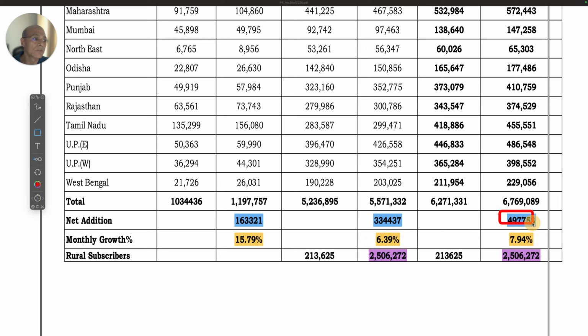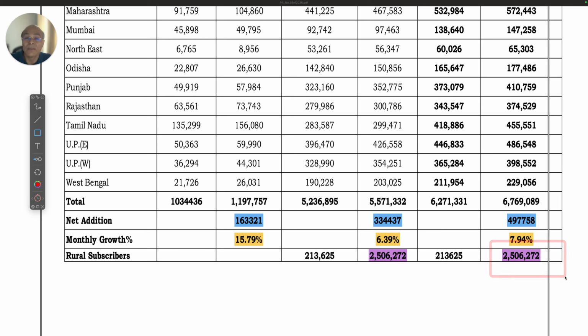Overall, the numbers have also dropped. So what you see here is that the FWA trend is going down. Both the percentage growth and the absolute number, for Reliance as well as the total, are going down. Now we have to wait to see the trend as we move forward in time when the other months are reported. But there is one important point I want to tell you, friends, in this chart: the rural numbers are wrong. The earlier rural number was 213k for Reliance, and now it is showing 2.5 million, which can't be. So there is an error here. TRAI needs to correct such errors.